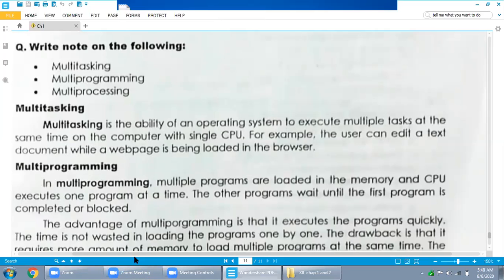Let's say one program is open over here. I can also say that multitasking is this: I'm listening to music, or to something else from my computer, and also I am typing. So this is known as multitasking.